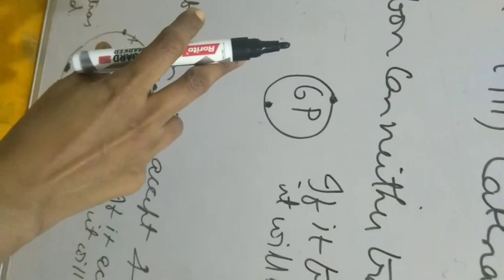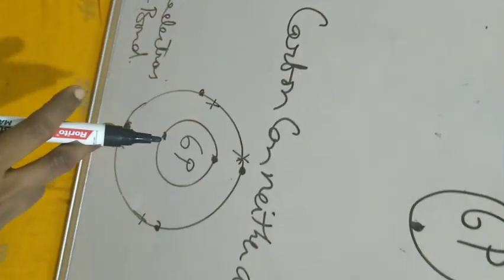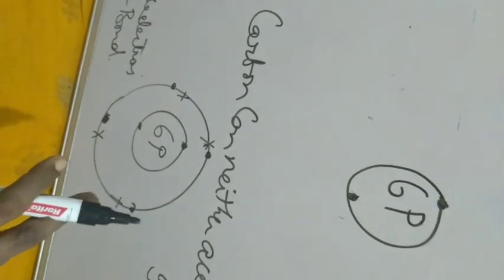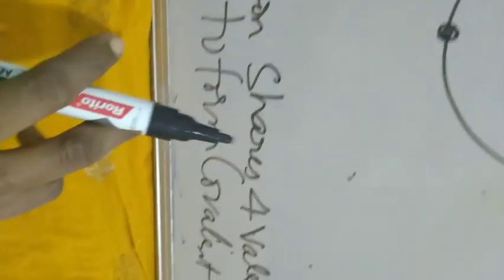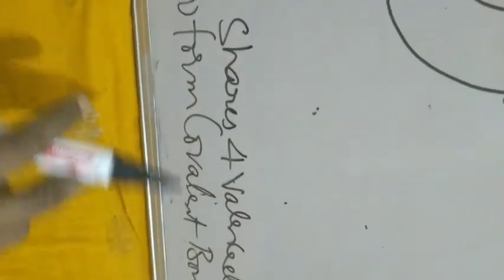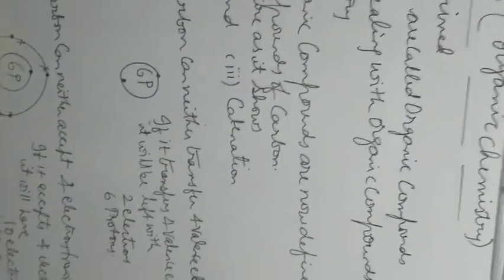So what does it do? It is going to share 4 valence electrons and form a new bond, called the covalent bond.